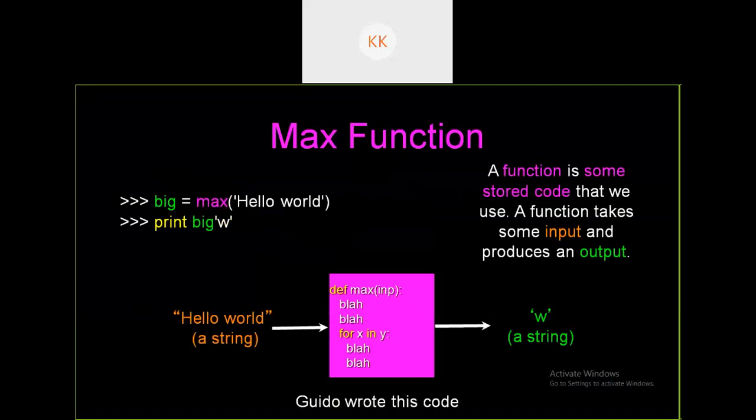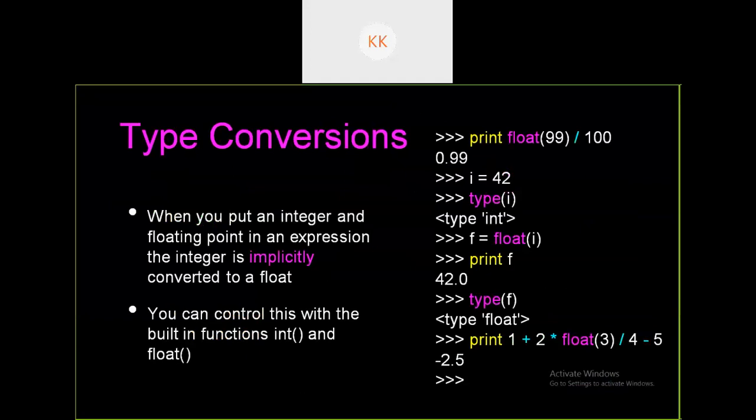So this is one more example. Define max for x and y. Next, conversions. So functions are also used for conversions. We call them type conversions. So there are two types of conversions: implicit type conversions and explicit type conversions. Implicit type conversions are those which are directly converted by themselves.